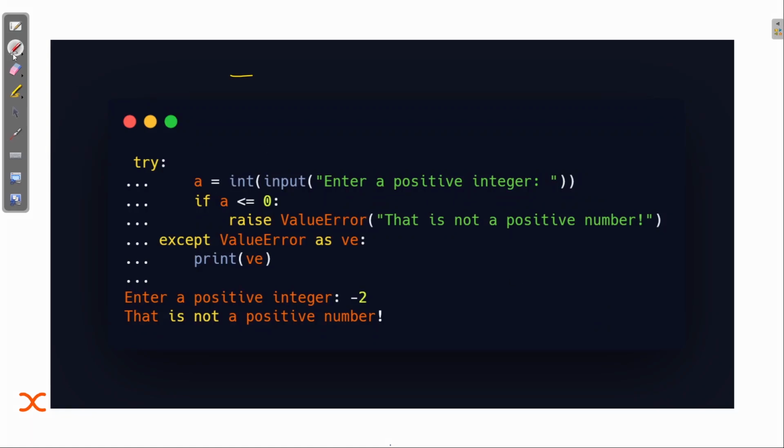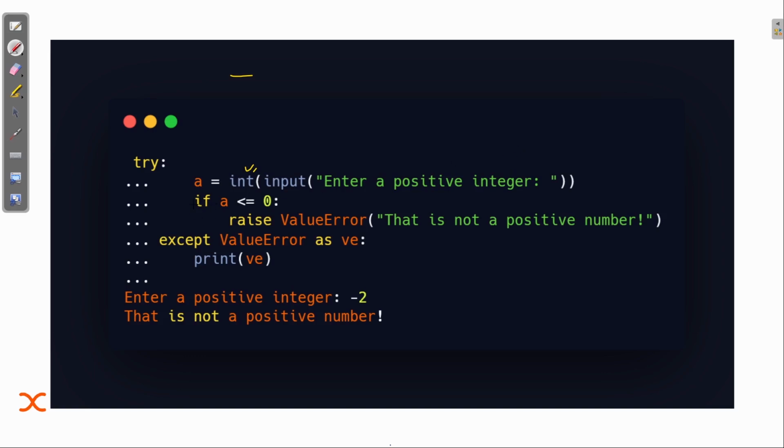Let me just show you some simple syntax. I'm starting the try block, and inside this try block we are asking the user to input an integer value, and then if a is less than or equal to 0. Suppose I have asked the user to enter a positive integer, but sometimes by mistake or for any reason the user enters a negative value. Then I want to show the user an alert, or an error, that you have entered a wrong value, or that you need to enter a positive integer.